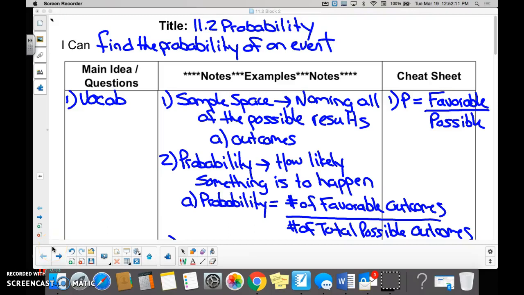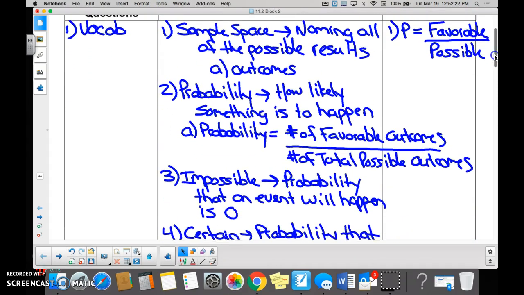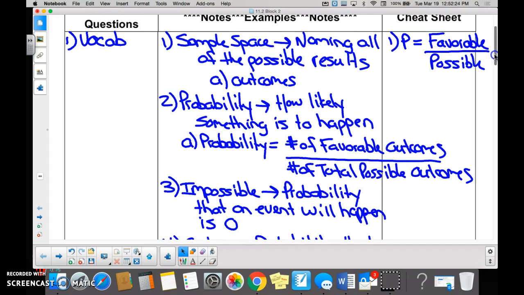11.2 probability. Find the probability. I can find the probability of n. Awesome. So here we go. Sample space. Sample space is when you name all of the different outcomes. Outcomes and sample space are one and the same.